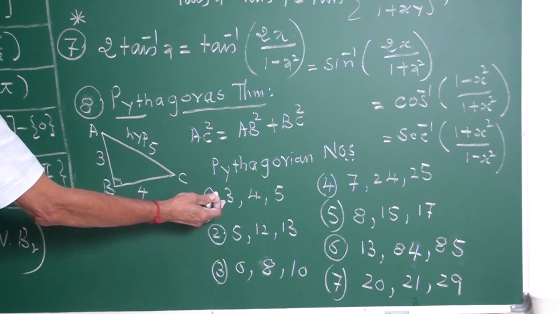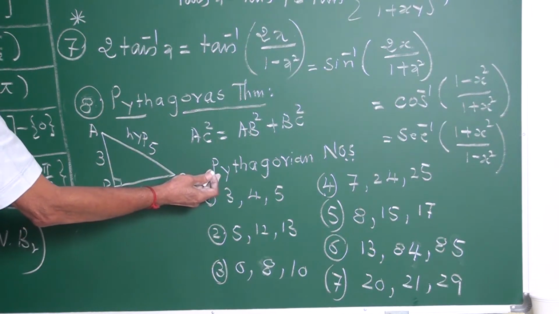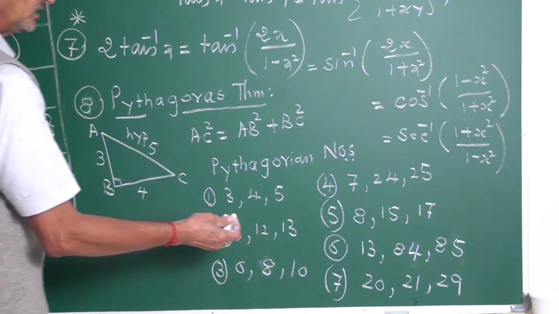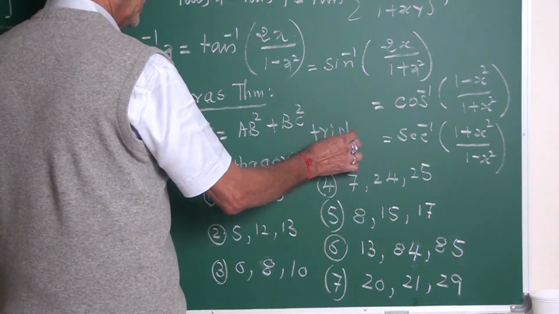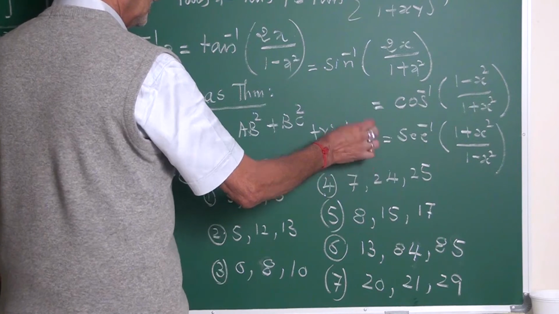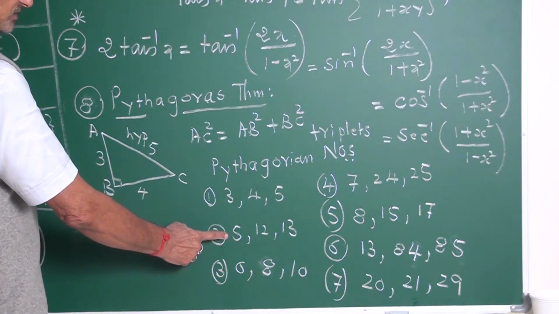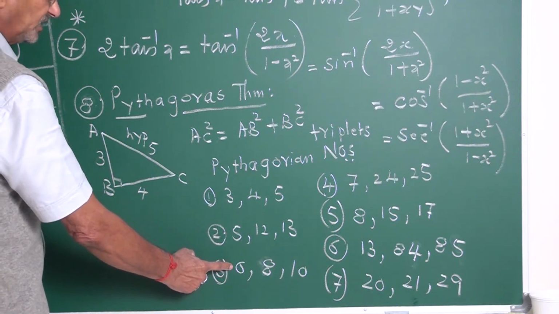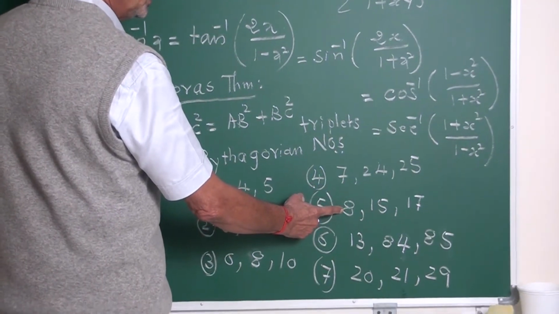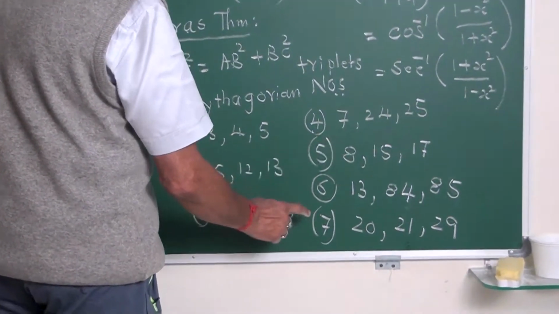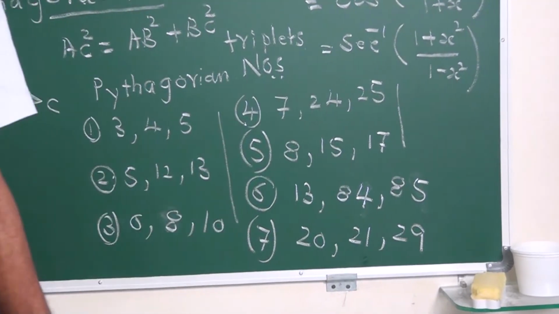The numbers which satisfy the Pythagoras theorem are called Pythagorean numbers or Pythagorean triplets. 3, 4, 5 is popular. 5, 12, 13 is popular. 6, 8, 10 is usual. 7, 24, 25 is popular. 8, 15, 17. Normally these pairs, my friends, are usually popular.